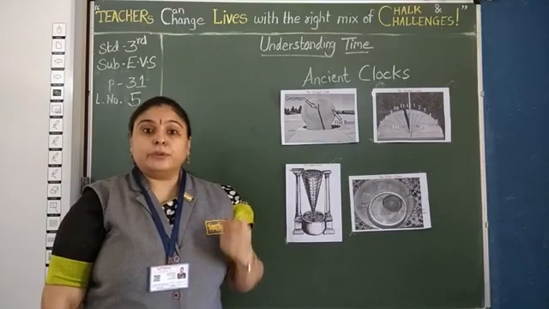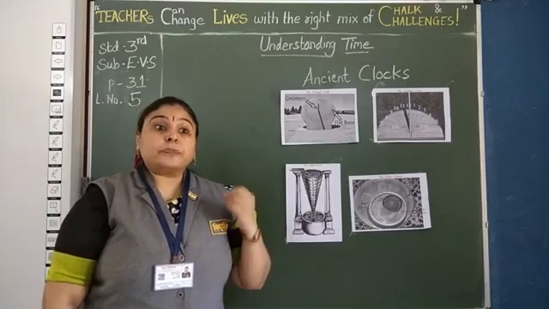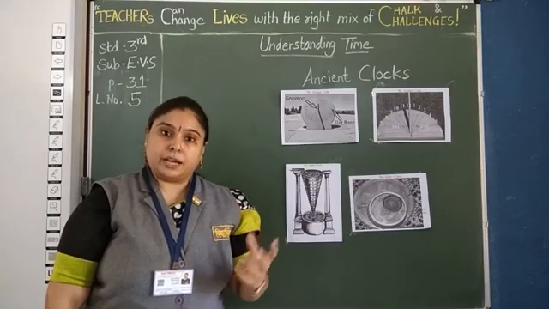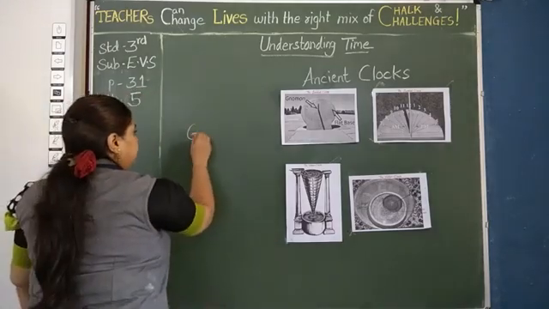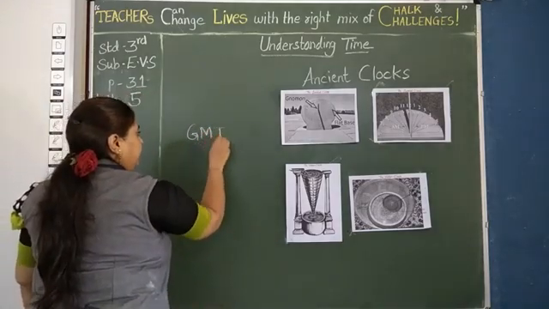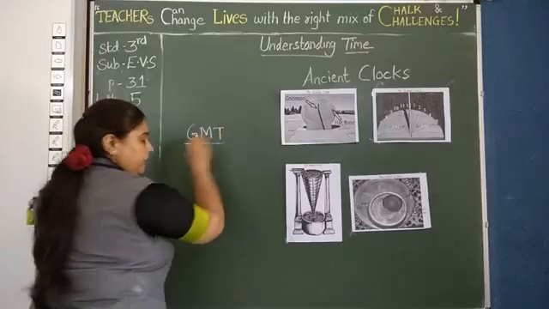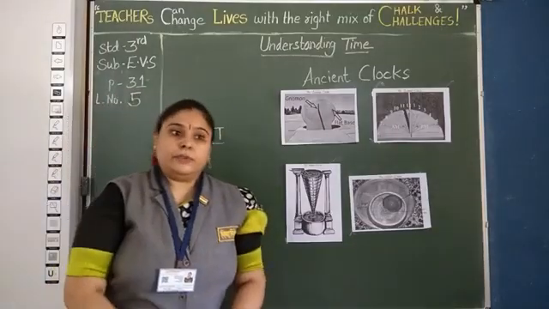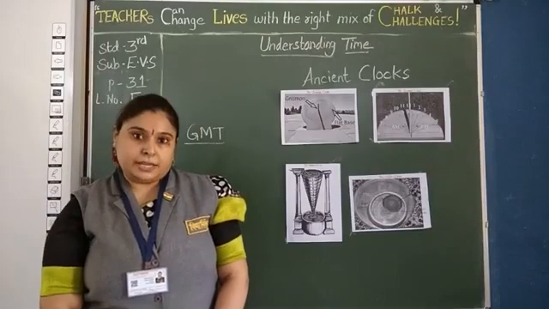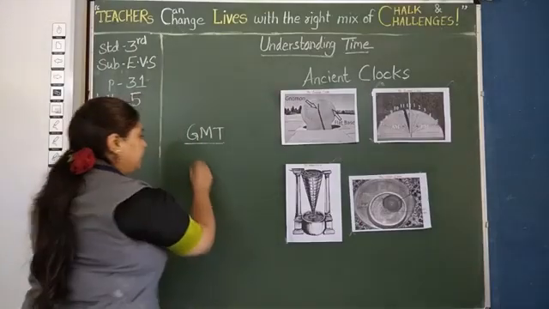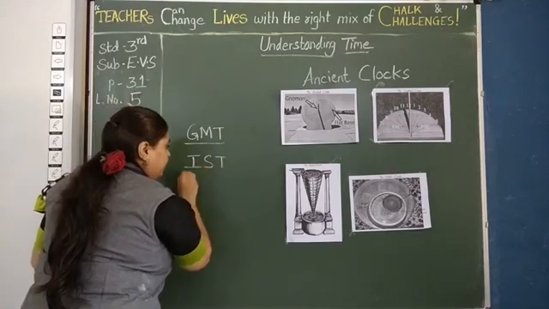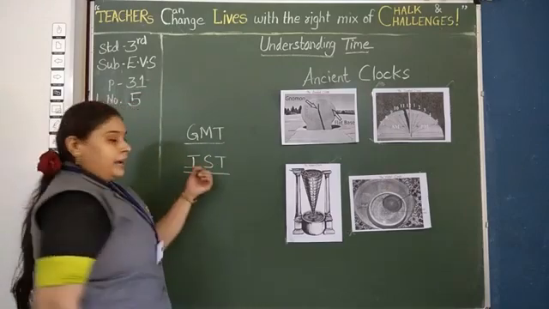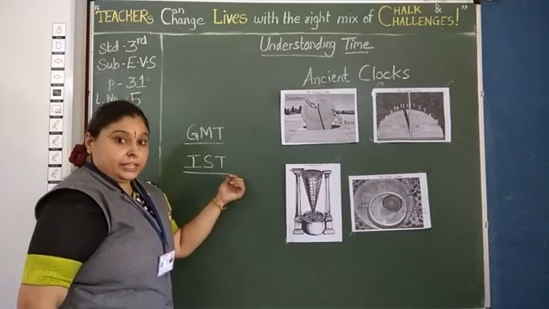For world time, we follow Greenwich Mean Time, in short form GMT. But in India, we follow Indian Standard Time, in short form IST.